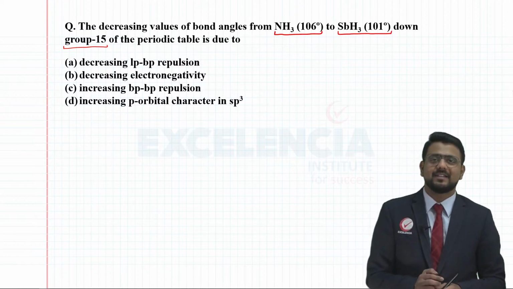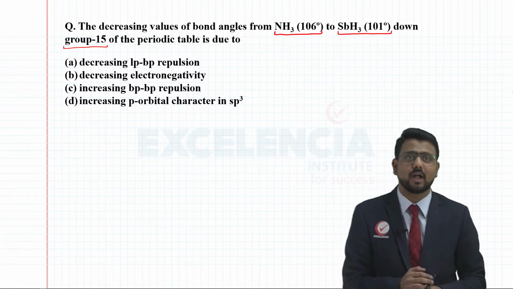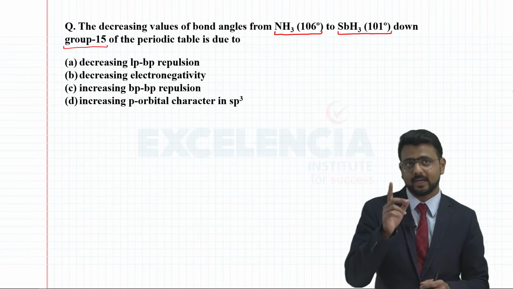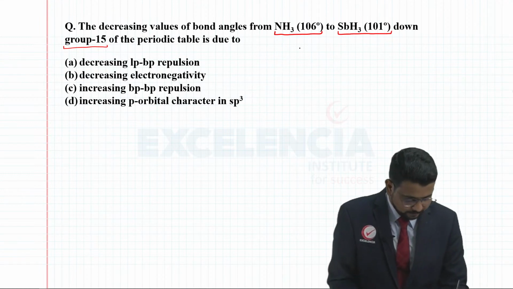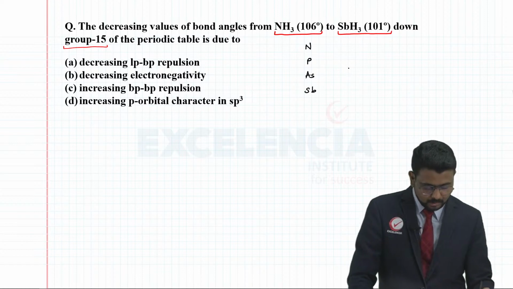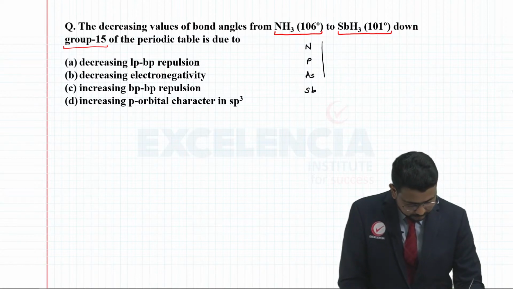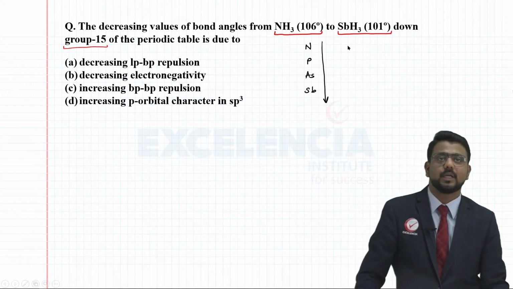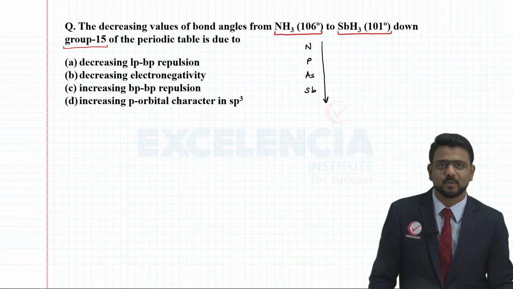You need to understand here that as and when we are going down the group, again we are dealing with group 15 elements. So if I write these, here you are having nitrogen, phosphorus, arsenic, antimony, right? Down the group, electronegativity is decreasing, atomic size is increasing, okay?